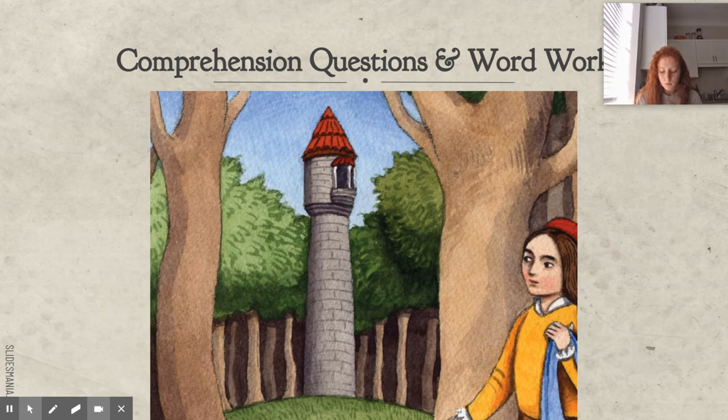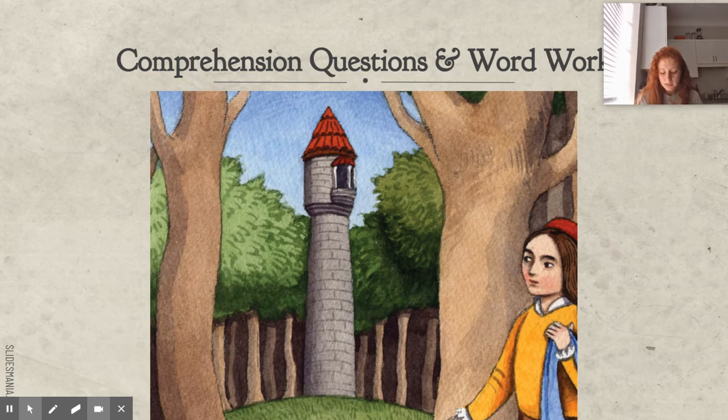And what happens to Rapunzel when she's 12 years old? The witch locks her in the tower that has no doors and only one window near the top. How does the witch visit Rapunzel? She climbs up her hair. All right, look at this picture. How does the prince discover Rapunzel? One day when he's riding through the forest, he hears her singing, right?